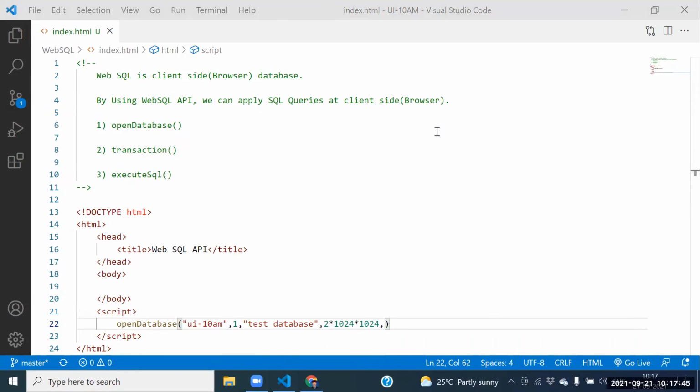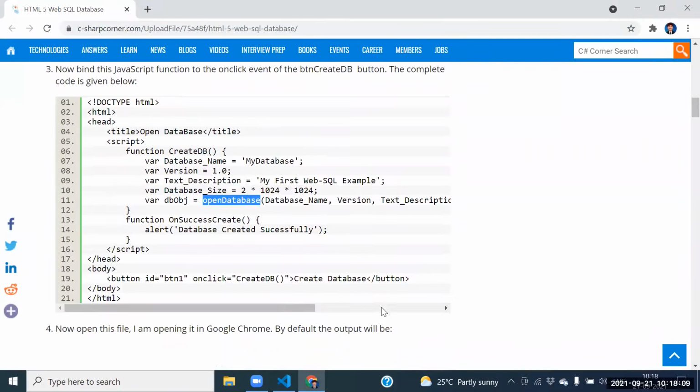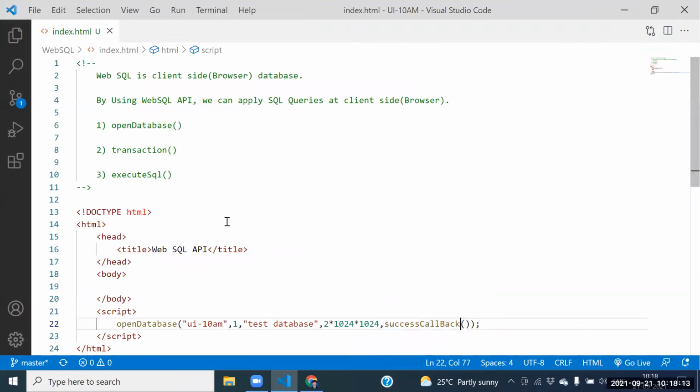Whenever the database opens successfully, automatically one function will be executed. What is that function? Success callback function. See this one, guys. This function will execute automatically if a database opens successfully. Automatically the success callback function will be executed here.